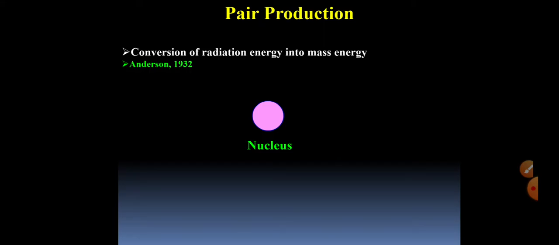It is conversion of radiation energy into mass energy, and this concept was given by Anderson in 1932. When a photon of energy equal to or greater than 1.02 megaelectron volt hits a nucleus, an electron along with its antiparticle positron are emitted from the nucleus. So incidence of a photon on the nucleus results in the production of electron and positron. This concept is called pair production.